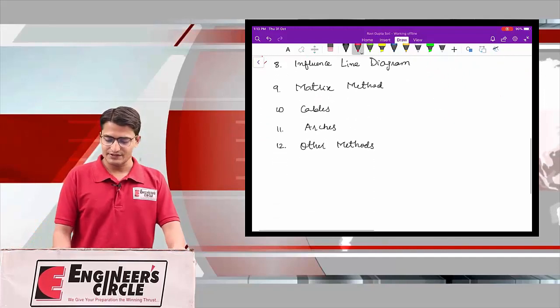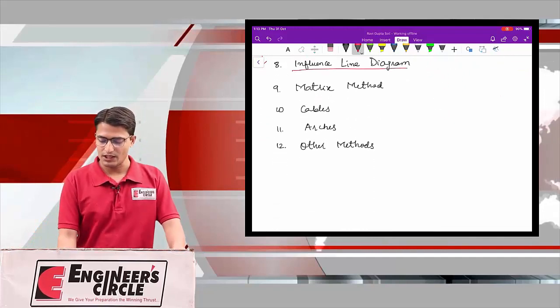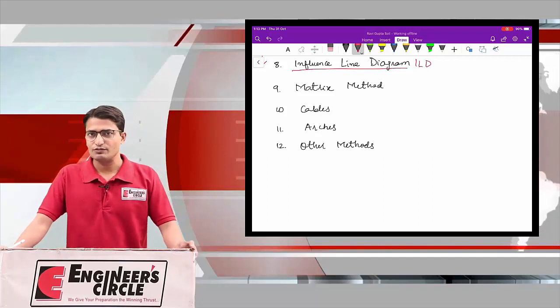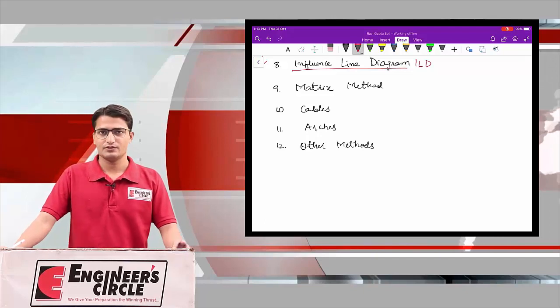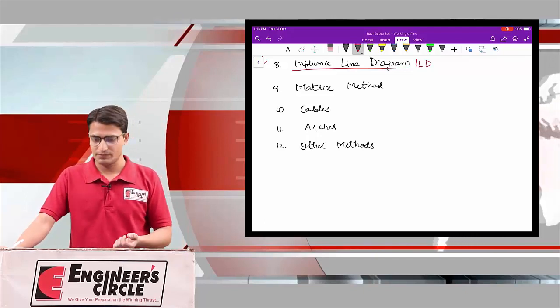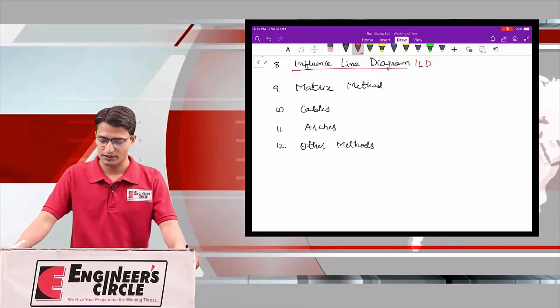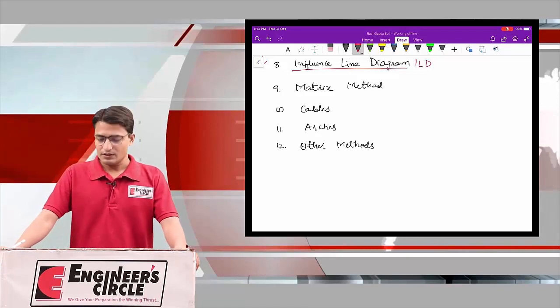Now the next chapter, influence line diagram, ILD. Most students have problems in this chapter. We can say it is a relatively difficult chapter of this TOS topic. Why is it difficult?